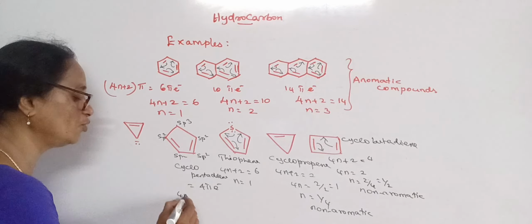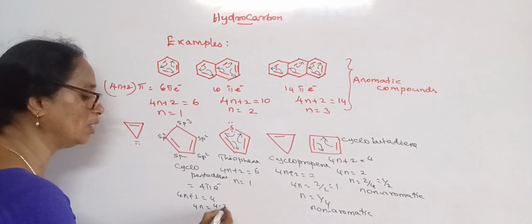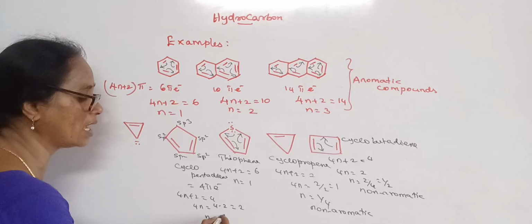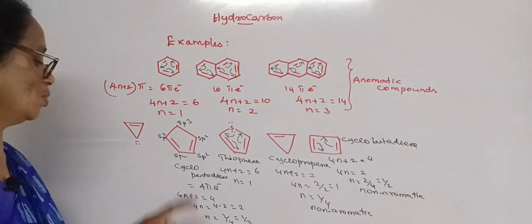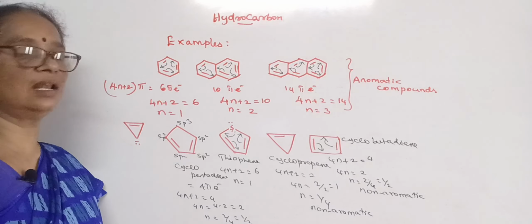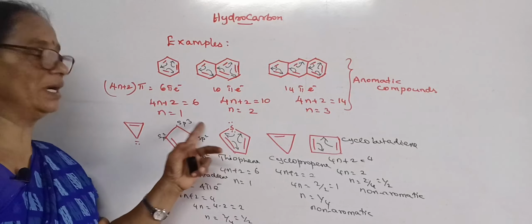When you substitute 4n plus 2 equal to 4, it becomes 4n equal to 2, or n equal to 2 by 4, that is 1 by 2. Once again the n value is fractional, and it doesn't satisfy the criteria for aromaticity.